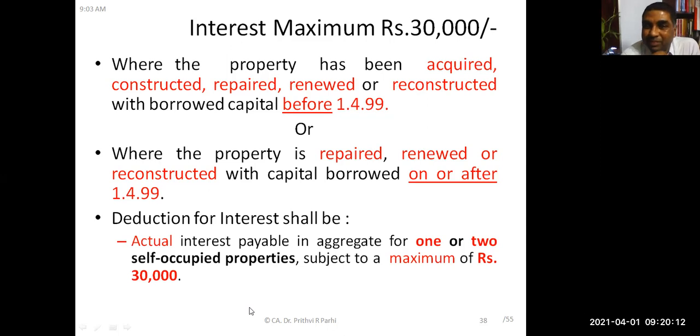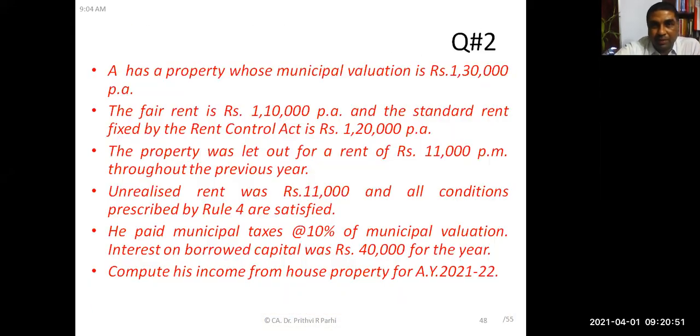Is it clear? Yes, sir. Thank you, sir. This additional point you need to keep in mind. Many people just think that before 1/4/99 it is 30,000, and on or after 1/4/99 it is 2 lakh rupees. But there is a catch here. The catch is that even if it is after 1/4/99 and the loan is taken for repair, renewal, or reconstruction, then also interest allowed is maximum up to 30,000. Is it clear to you? Yes, sir.